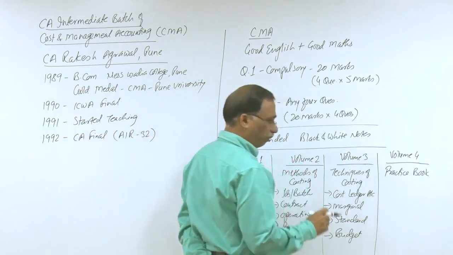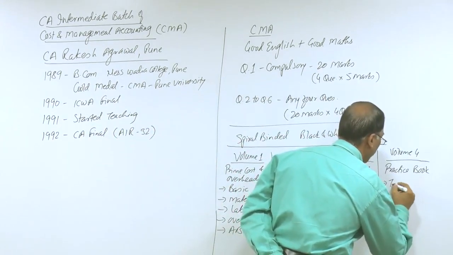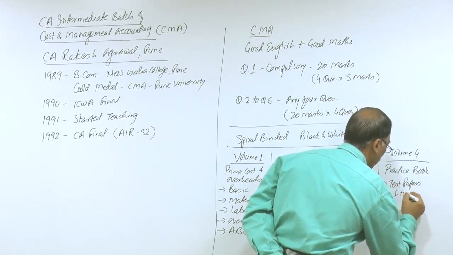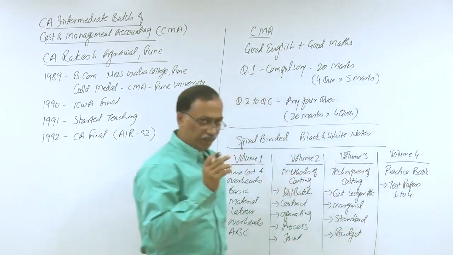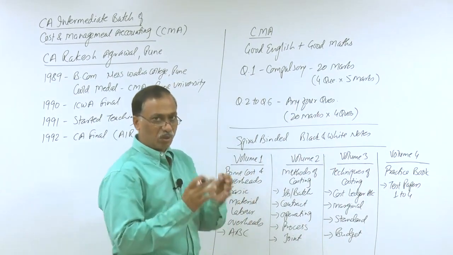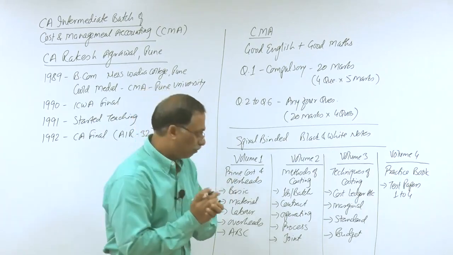And what is my plan for practice book? In practice book you will find test papers 1 to 4. I have designed some tests for you based on 3 chapters. So on every 3 chapters there is a test, a self test.